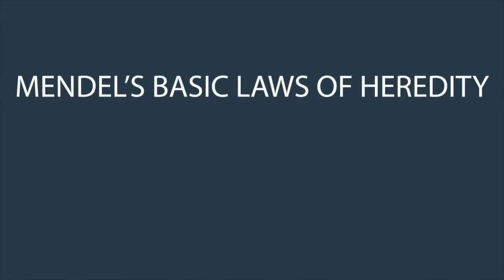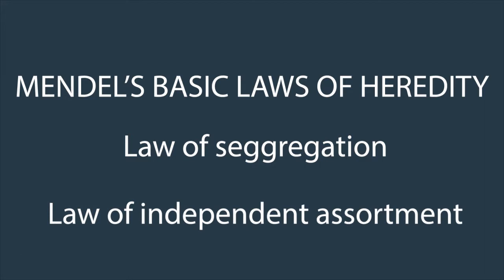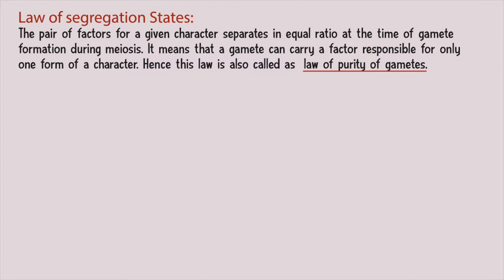On the basis of results obtained in both monohybrid and dihybrid cross experiments, Mendel formulated two basic laws of heredity, namely the law of segregation, which explains monohybrid, and the law of independent assortment, which explains dihybrid. The law of segregation states that the pair of factors for a given character separates in equal ratio at the time of gamete formation during meiosis. It means that a gamete can carry a factor responsible for only one form of a character. Hence, this law is also called the law of purity of gametes.